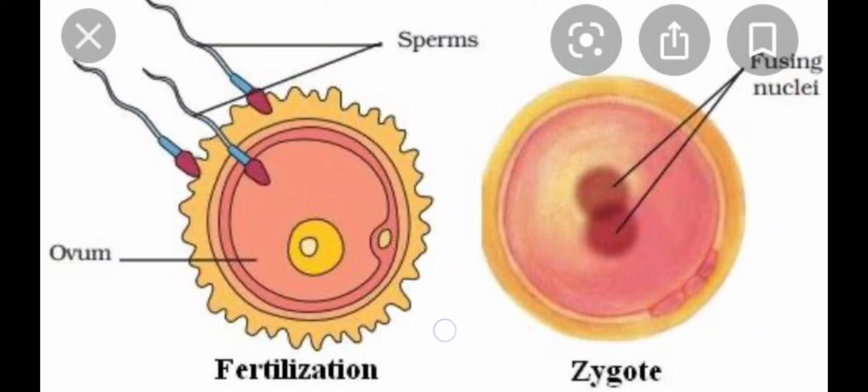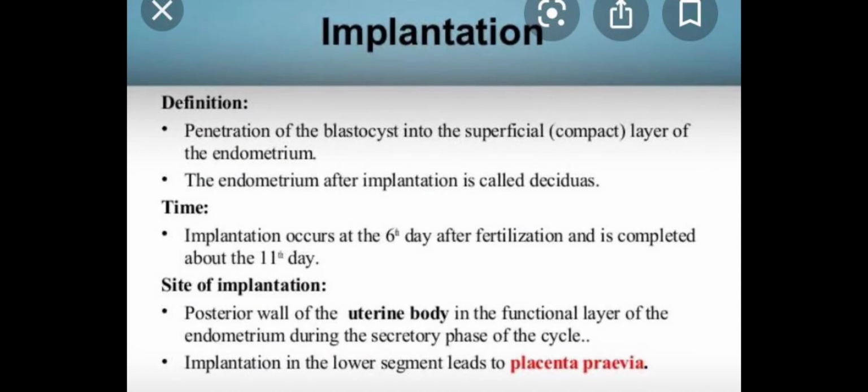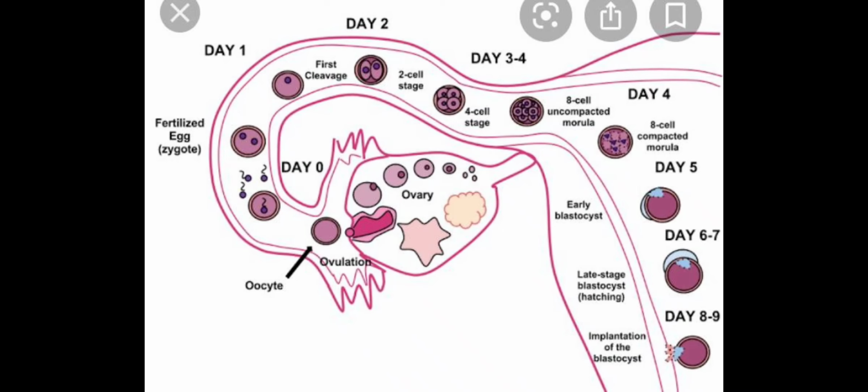Now, this zygote after formation is going to begin the cleavage divisions, that is the mitotic divisions, which are equal and very rapid, and these result in the formation of cells which are called blastomeres, and the zygote starts traveling towards the uterus.